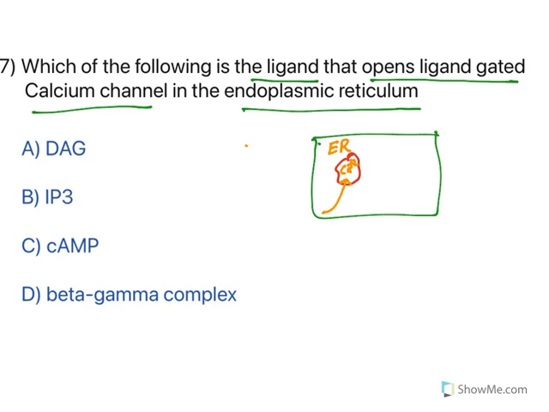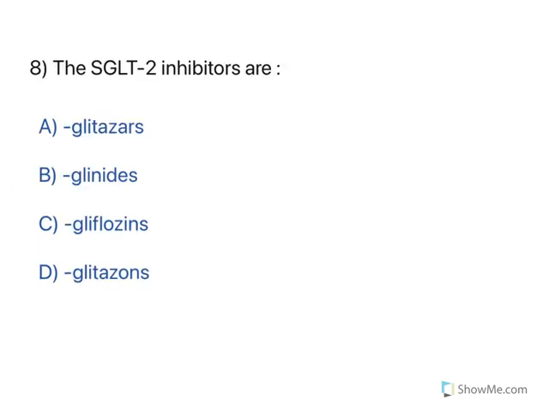Out of these, one ligand is present on this endoplasmic reticulum. When it is stimulated, calcium is released from the endoplasmic reticulum, and that is IP3, inositol triphosphate. So this is the natural ligand. When it binds to the endoplasmic reticulum, it releases calcium into the cell. So the answer is IP3. Moving to the next one.